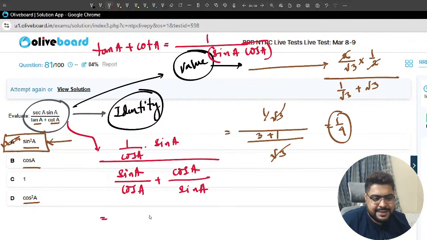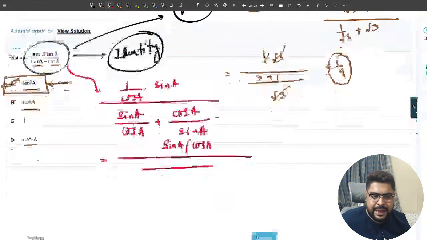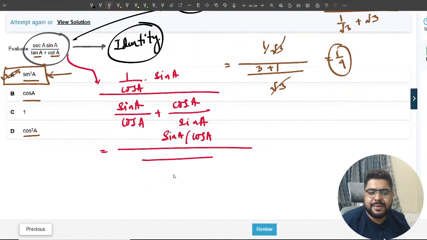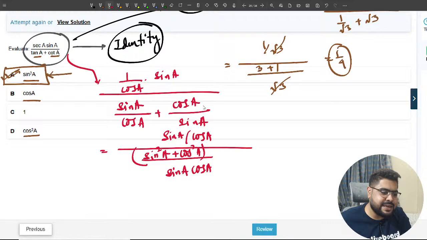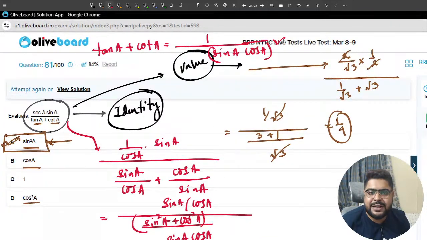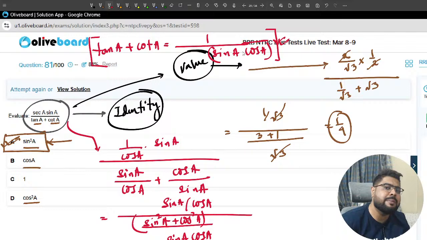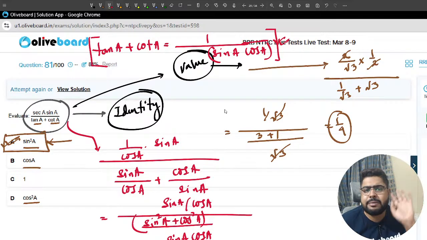Sir, that means sin A divided by cos A. Over here, the LCM is sin A cos A, and it will become sin square A plus cos square A, which is 1, sir. So it is 1 by sin A cos A. So directly, if you have practiced enough, this will be remembered. You don't need to put any effort to remember.